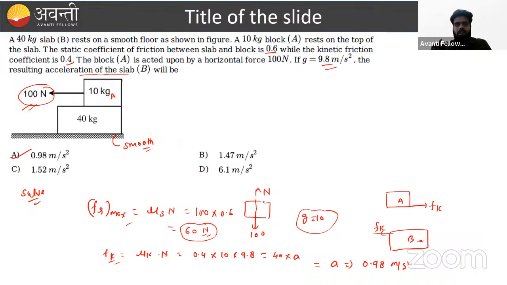How can we decide whether the block is going to move or not? Once we are sure the block is going to move, then kinetic friction acts by Newton's action-reaction. The same friction acts on the lower block, and this is the single force because the lower surface is smooth, and that causes the effect, the acceleration, and this acceleration is 0.98.